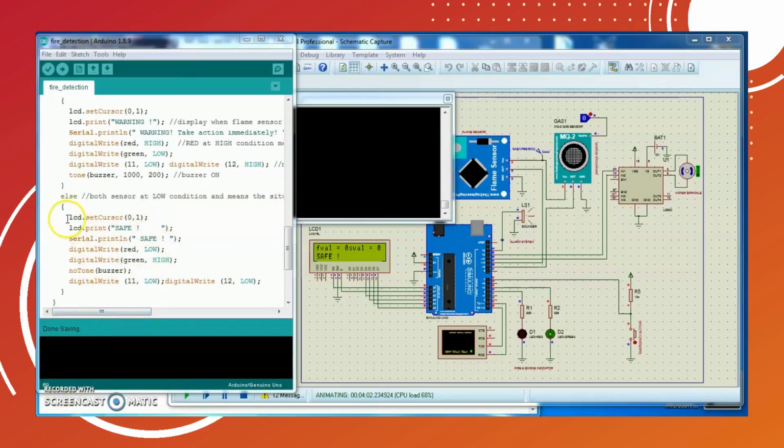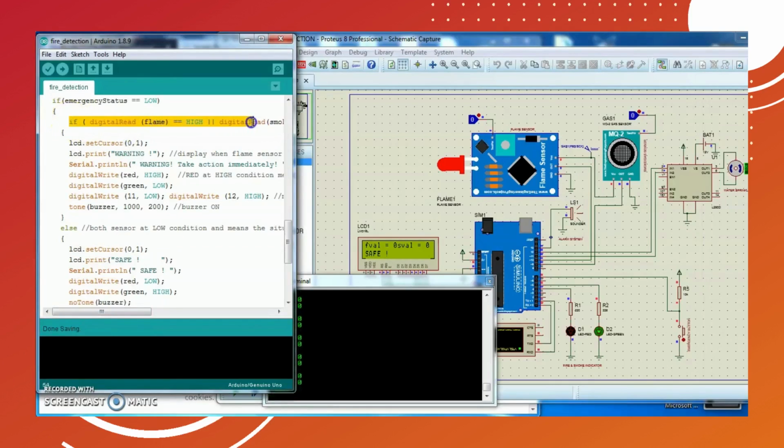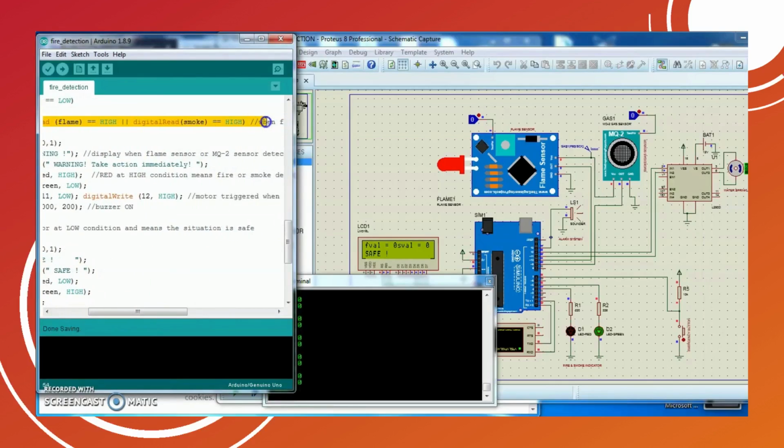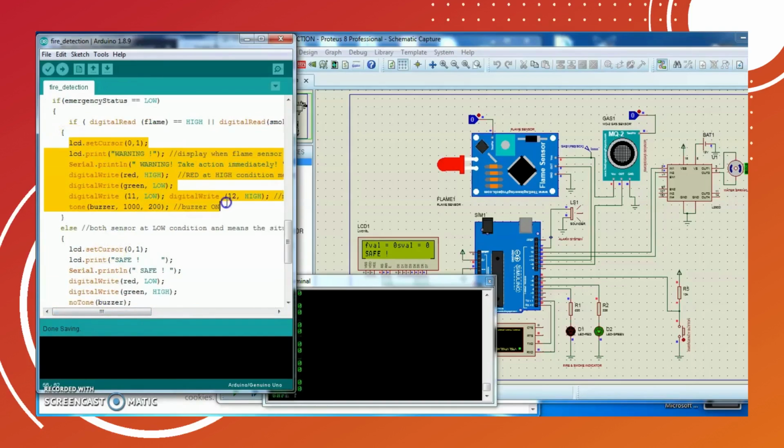So if the value of the flame or smoke sensor is at high condition, it will do this command.